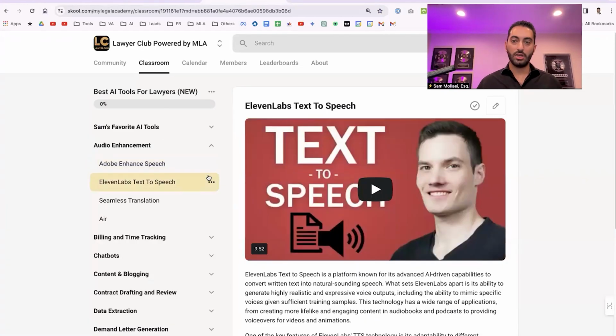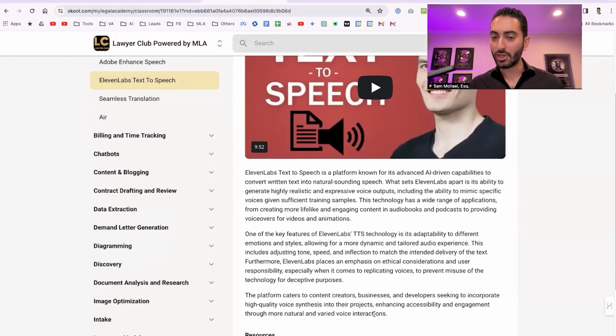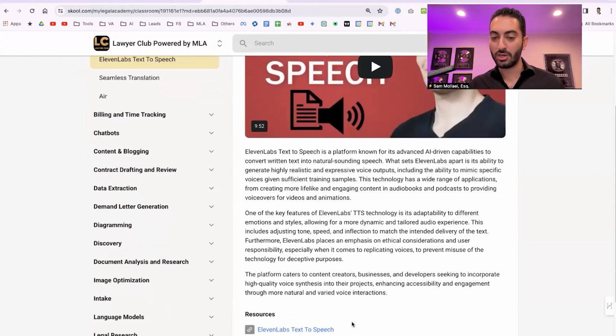Let's move forward. Next, and I'll be going into some more details. Some of it I'll just be brushing through to tell you that it exists. Text to speech. You no longer have to read the script or say something if you don't want to. All you have to do is use this ElevenLabs text-to-speech tool. All the links, by the way, are shared with you here. If you just scroll down, you'll find them in the resources. Literally, by copy and pasting whatever text you have, you're able to get AI to read that, whatever that is. You can use this for videos, faceless videos, ads, things like that.